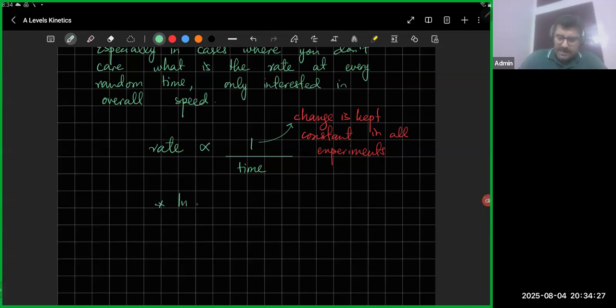So in a reaction, the timed change could be, for example, the time taken for 10 cm cube of hydrogen gas to be produced.